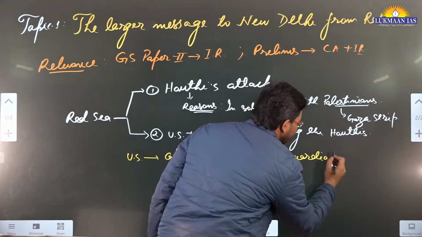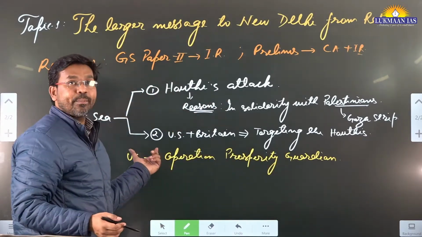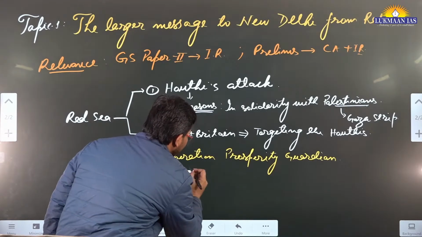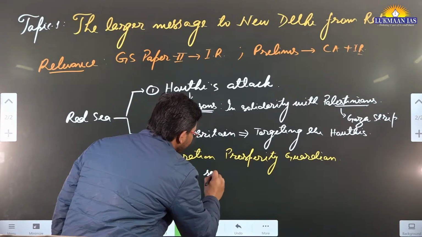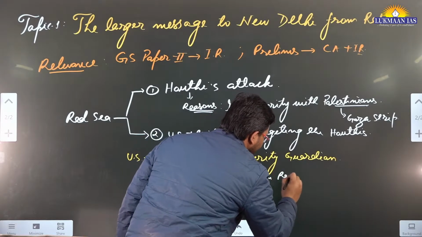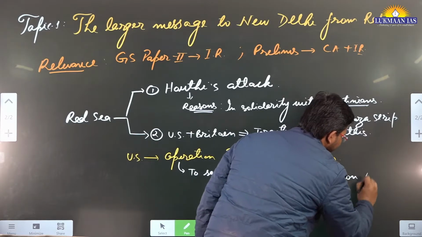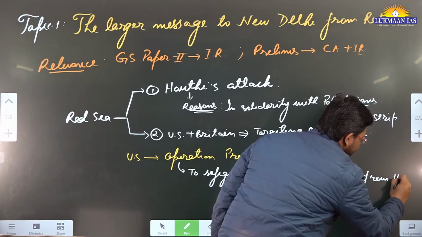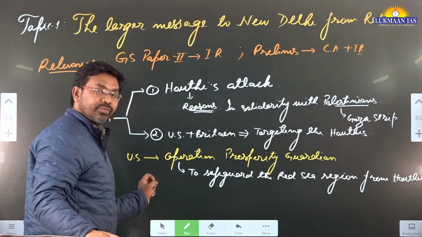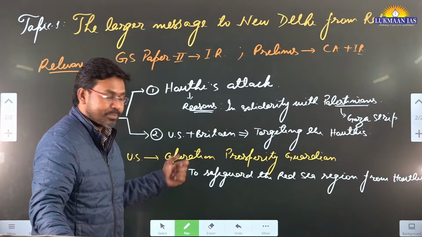USA has launched. And why this operation? What is the purpose of this particular operation? So basically, Operation Prosperity Guardian is to safeguard the Red Sea region from Houthis. All right, to safeguard the Red Sea region from Houthis, and they have asked various countries from across the world to join the Operation Prosperity Guardian.